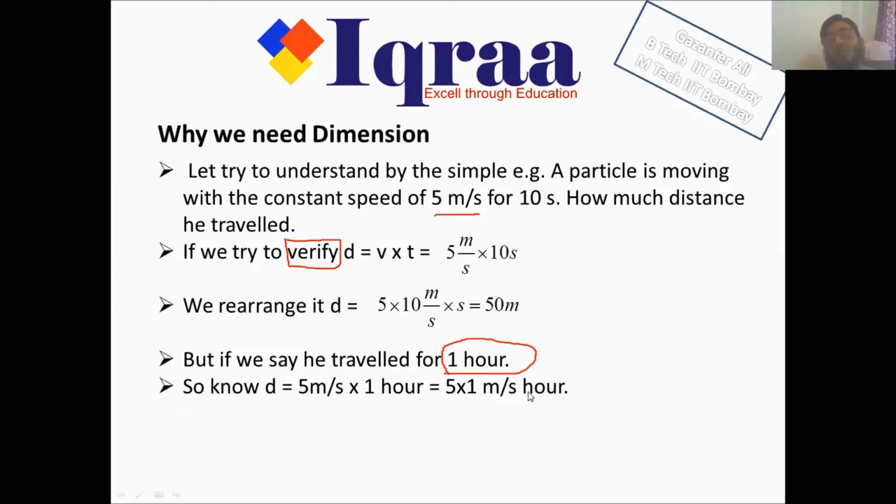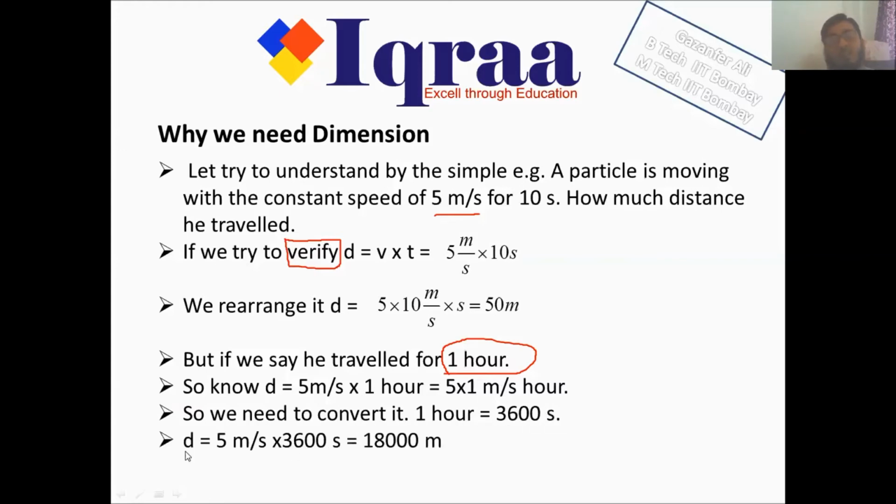Now the numerator and the denominator, seconds and hour, do not cancel with each other. So I have to do some conversion. We need to convert 1 hour into seconds. We know 1 hour is 60 minutes, and 1 minute is 60 seconds. So 1 hour is 3600 seconds. So D is 5 meter per second multiplied by 3600 seconds. And now second will cancel with second, and I get the answer: 1800 meters.